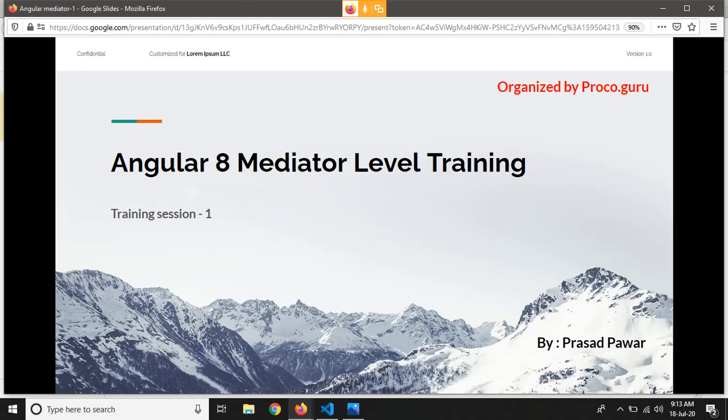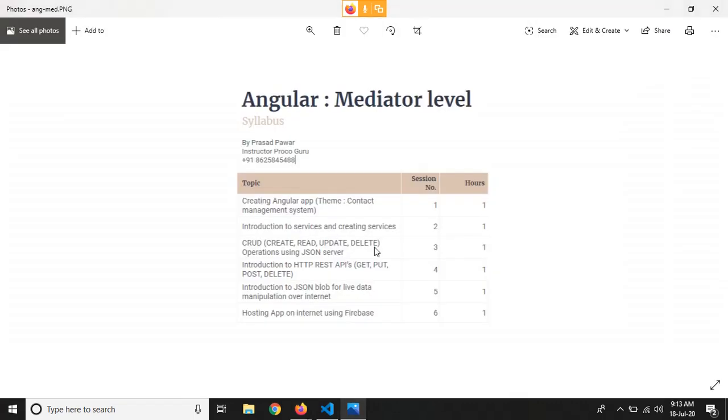So first of all, let me walk you through the entire session, what we are going to see. This is the entire syllabus that we are going to cover in this intermediate level session. In the first session, we are going to create an Angular application according to the theme, and the theme for this session is contact management system.